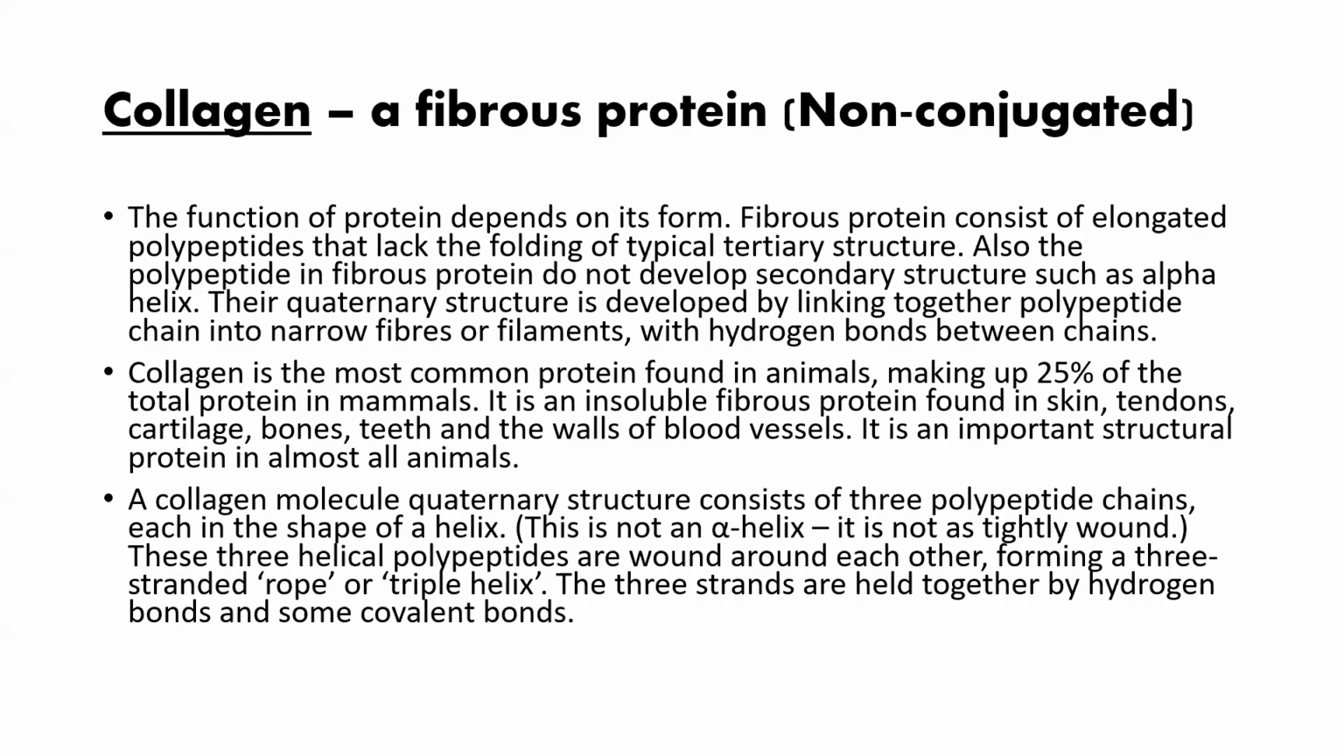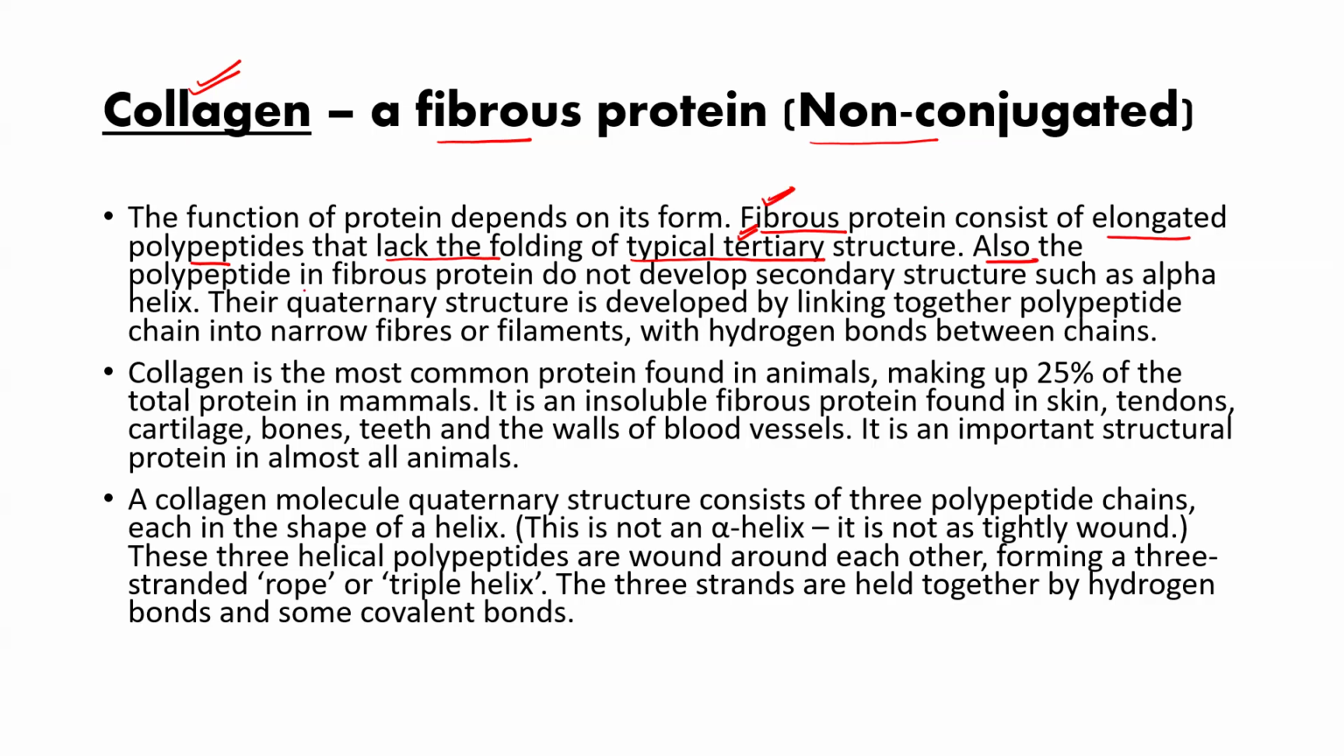In this video, we are going to study a non-conjugated fibrous protein, that is collagen. Is it clear? Fibrous proteins are those proteins which consist of long polypeptide chains which will not have the folding of typical tertiary structure. Please see the video on what tertiary structure is and what bonds are present to make it: hydrophobic interactions, ionic bonds, hydrogen bonds, disulfide bonds. So fibrous proteins will not have such patterns.